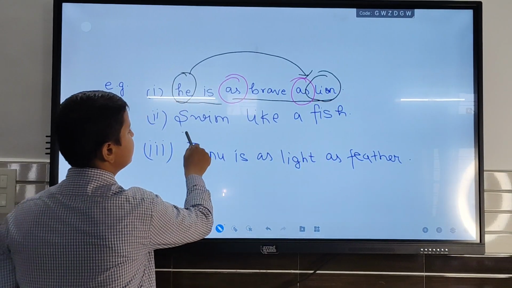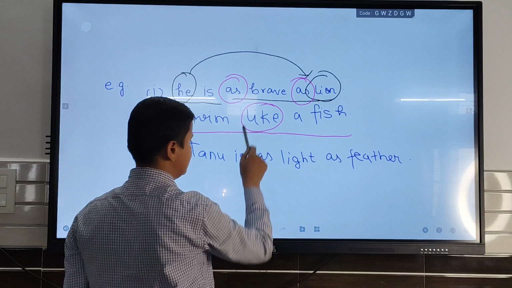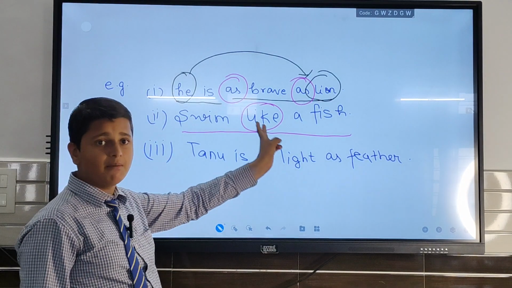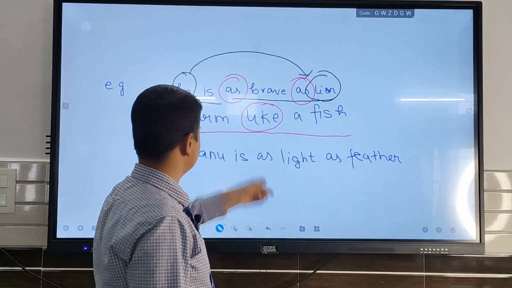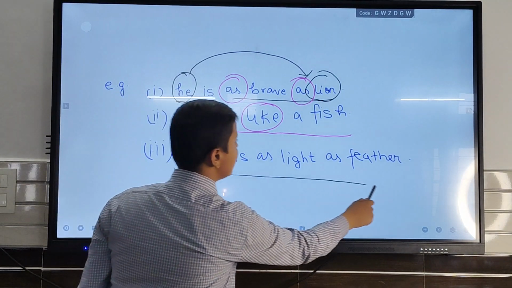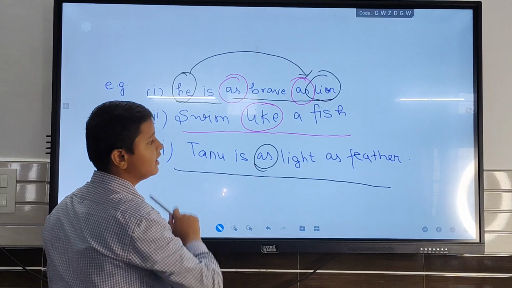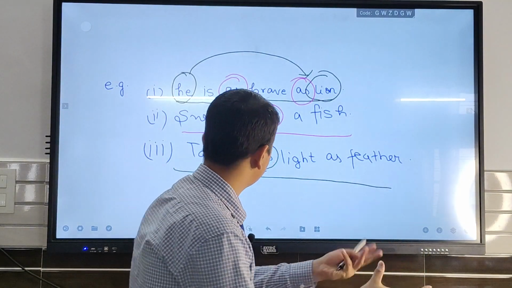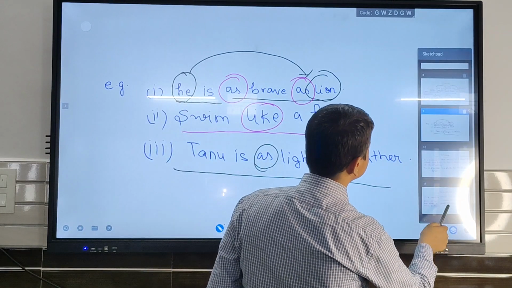Now the second is swim like a fish. Here the like comes, and we have seen that the like only comes in the figure of speech which is simile. Tanu is as light as feather. Here Tanu is a girl and she is as light as feather, like a feather.